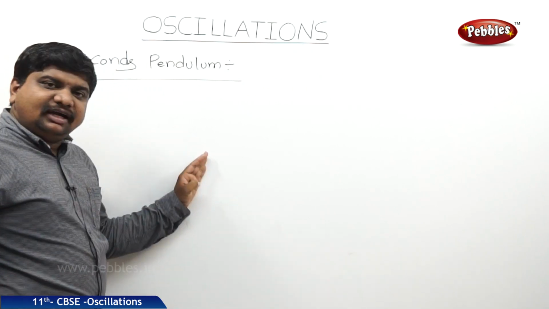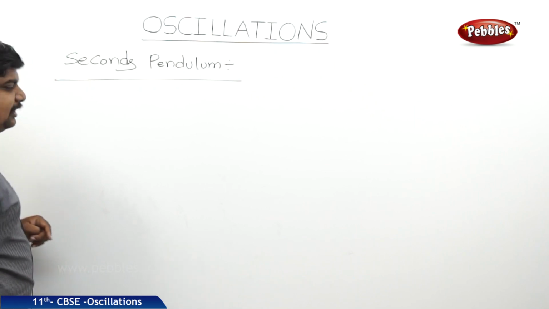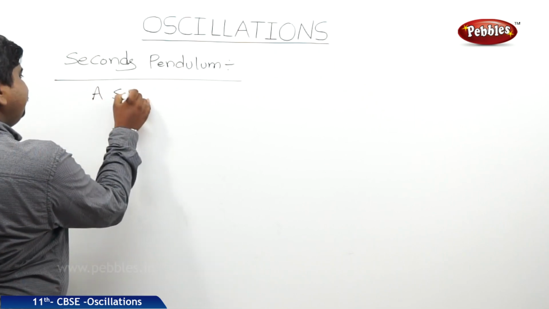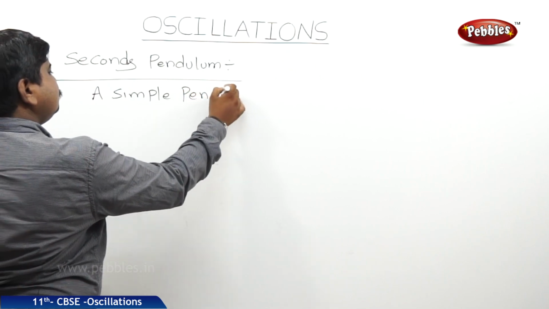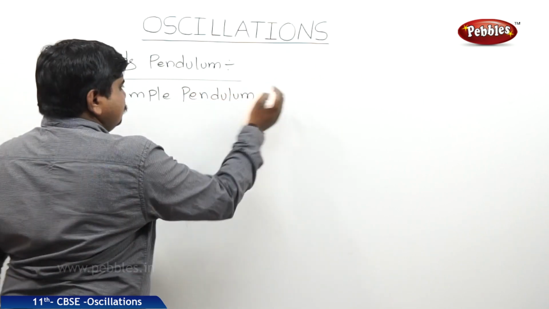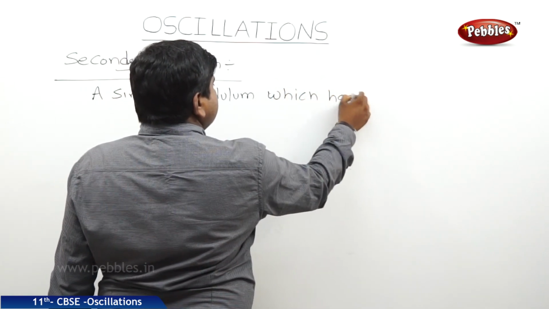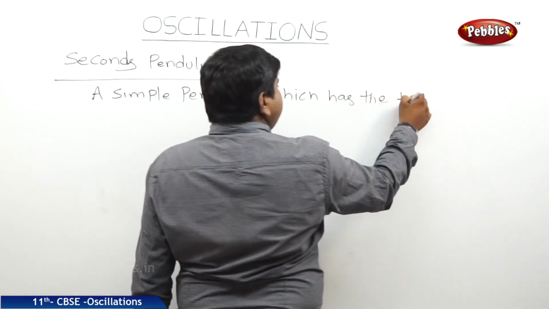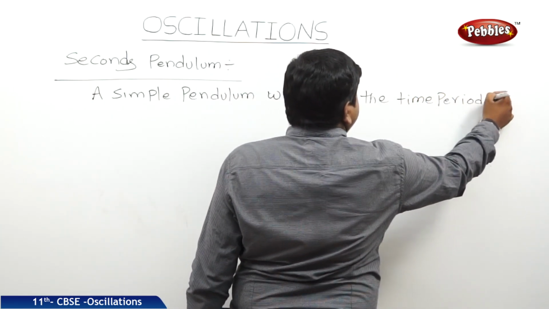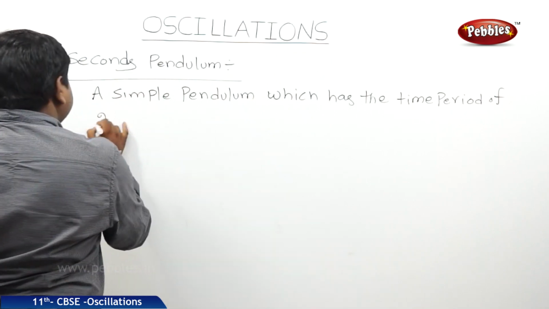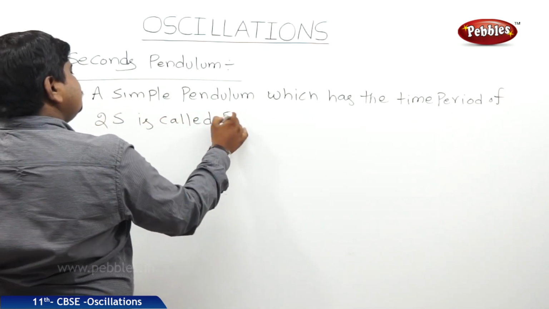So, a simple pendulum which has the time period of 2 seconds is called seconds pendulum.